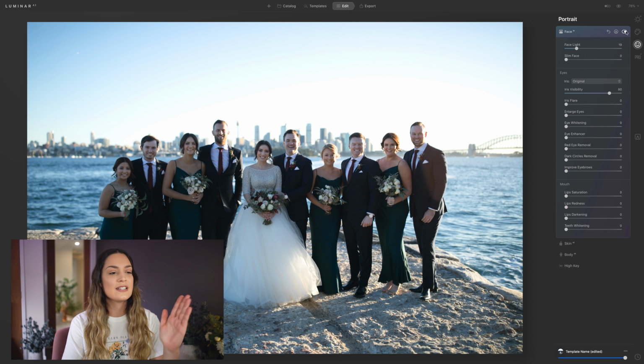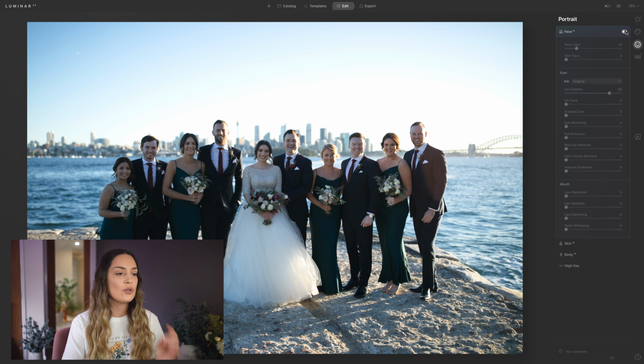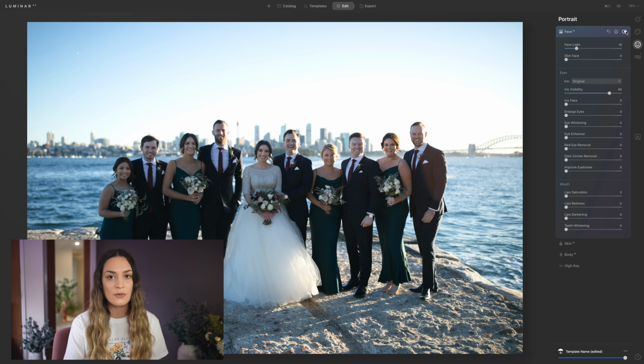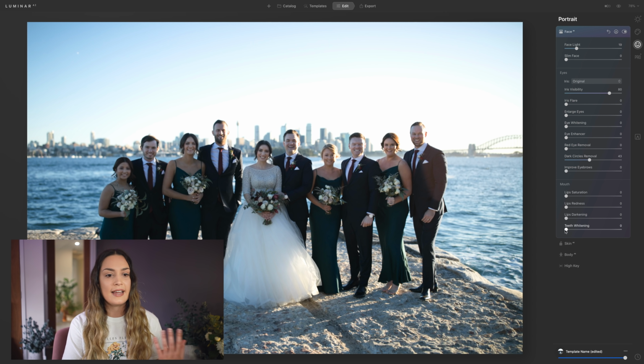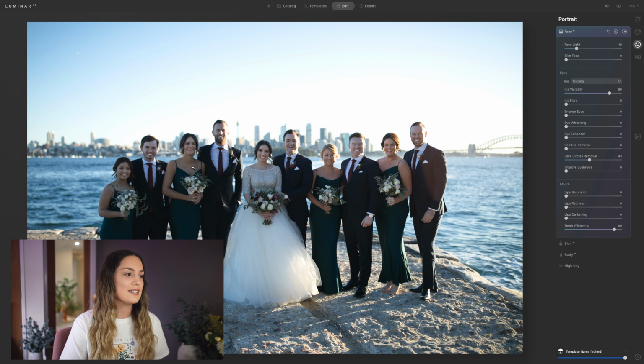It's lit up every single person's face, which is so handy and so time efficient when you're editing photos like this, especially something like a wedding, maybe some family photos or travel photos. You can also, can't really see their eyes, but you can do some dark circle removals, and again, it'll apply it to everyone. And you can also do teeth whitening, for example, and as you slide it up, it will whiten every single person's teeth.